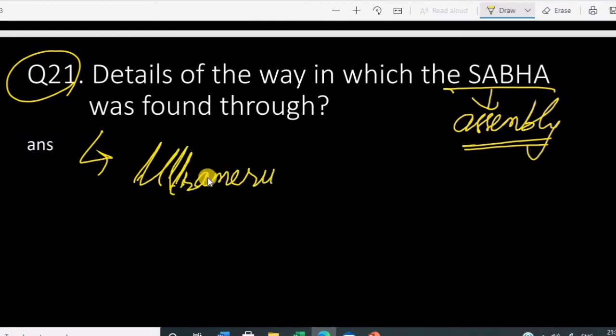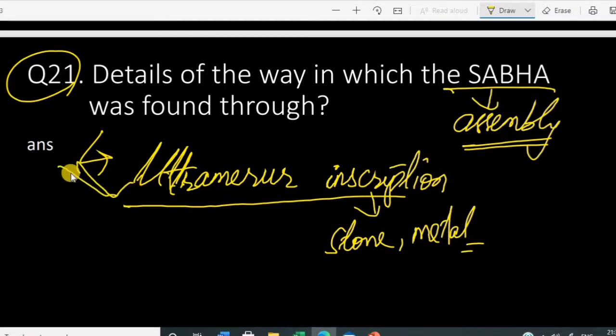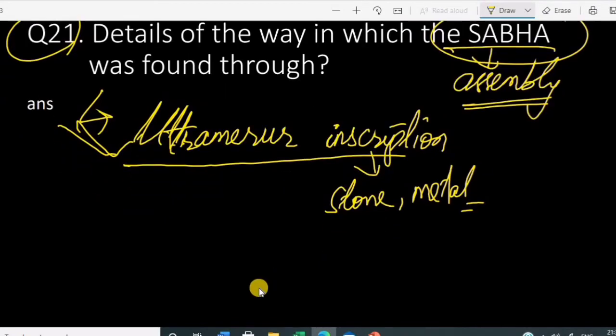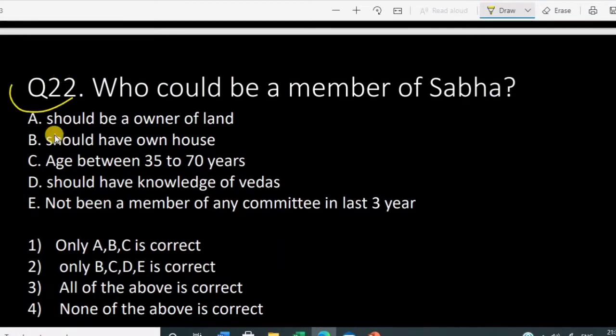Details of the way in which the Sabha was run are found through the Uttaramerur inscription. Okay, inscription भनेको it was inscribed on hard surface such as metal and stone. So inscription भनेको, I think this is clear. In the Uttaramerur inscription we find mention of the Sabha, this meeting. So during this Chola period, now next question: who could be a member of the Sabha?